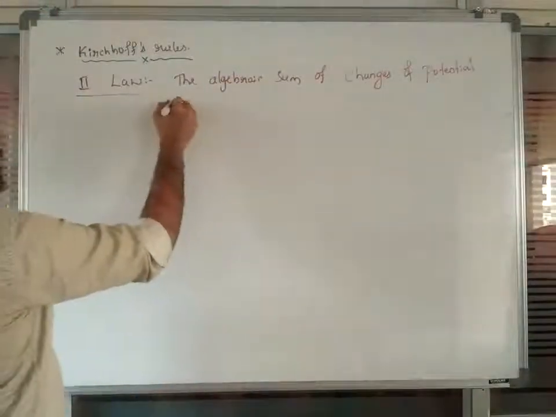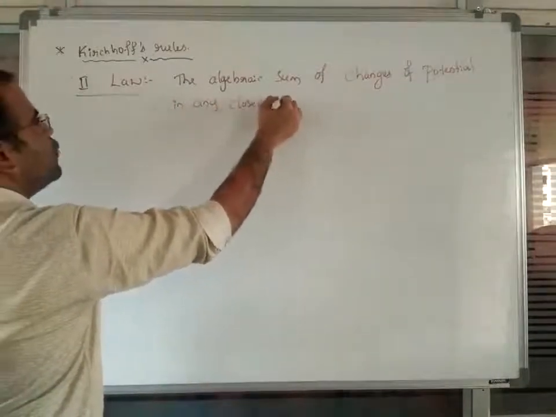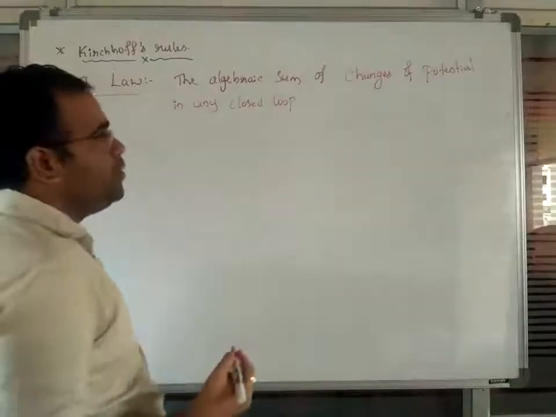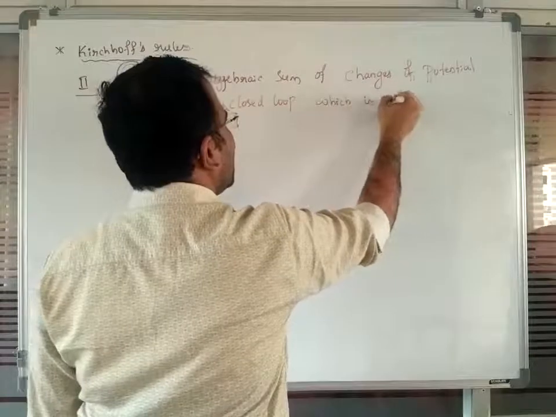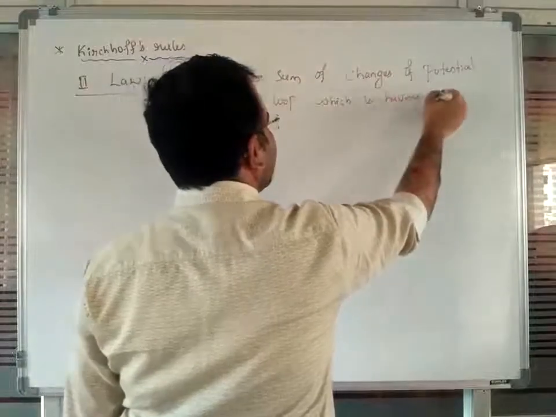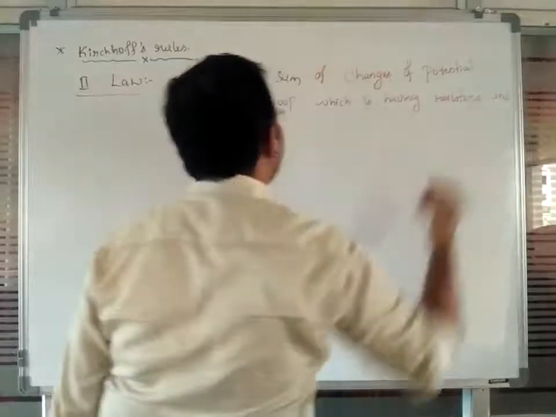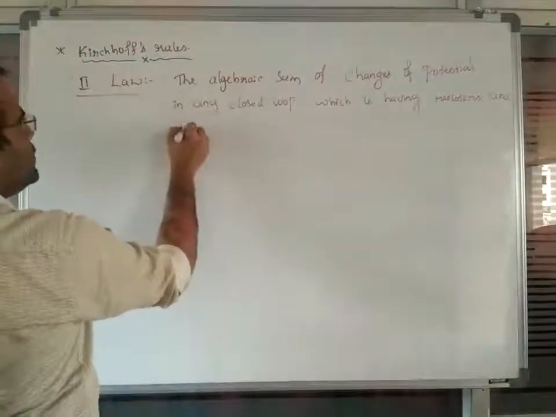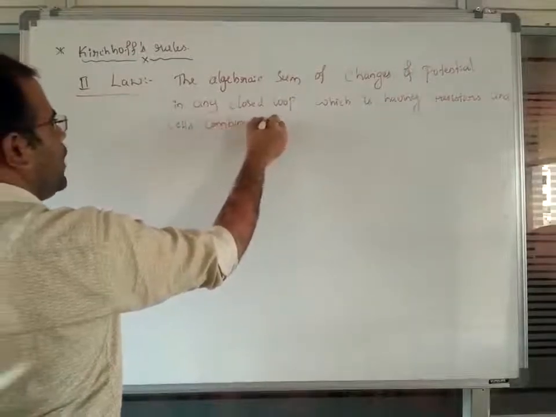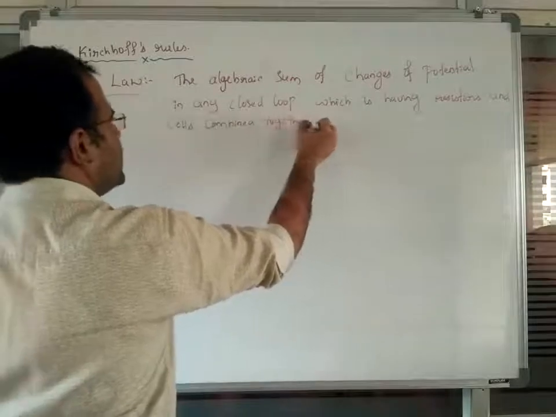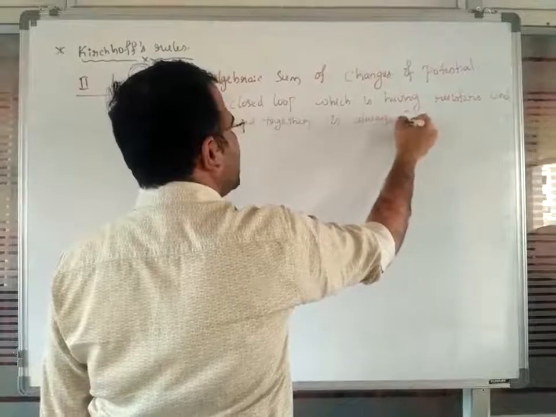In any closed loop, you must consider a closed loop here, which has resistors and cells combined together, is always 0.